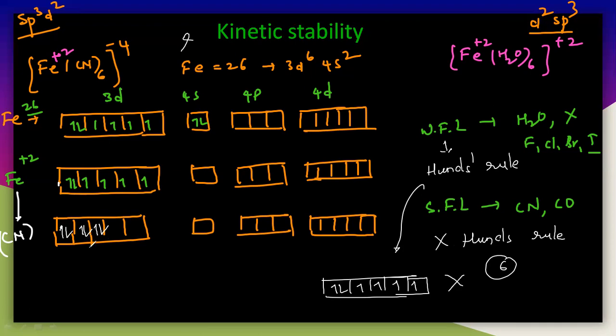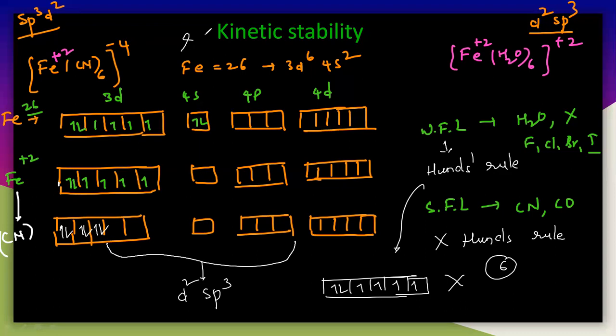Completely, 2 electrons can enter into the same orbital at a time. So first 2 electrons go into one orbital, then 2, then 2, and it fills up like that. See here, how many vacant orbitals are there? There is a vacancy here. So this vacant orbital from here to here, d2sp3, will undergo d2sp3 hybridization.